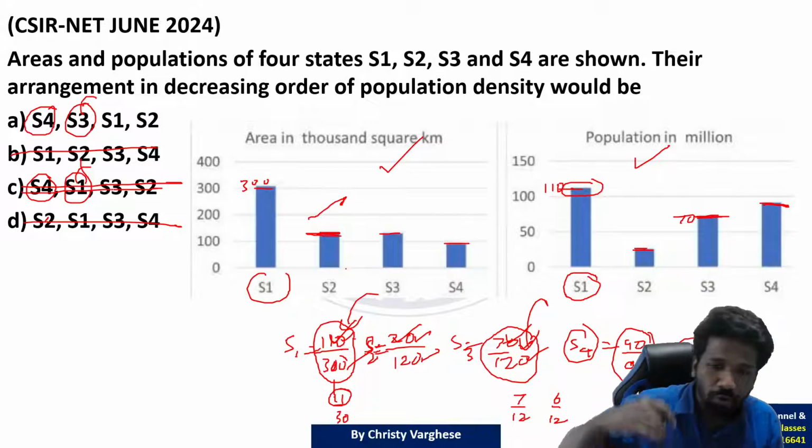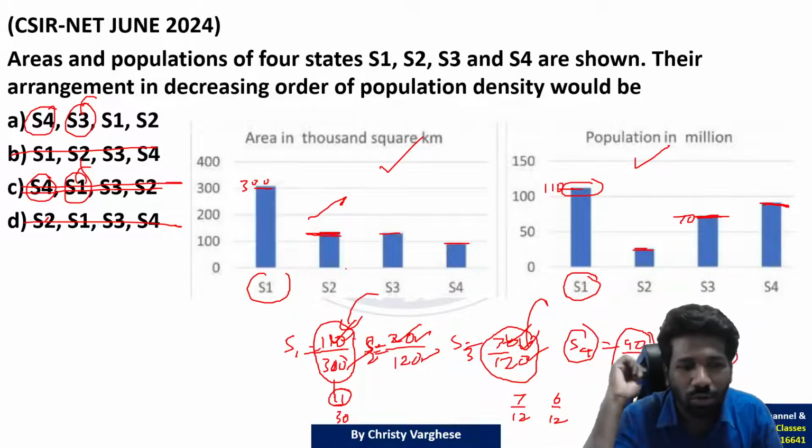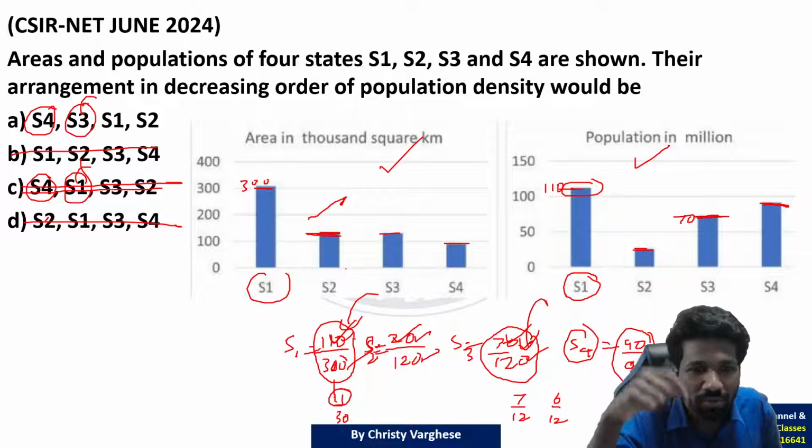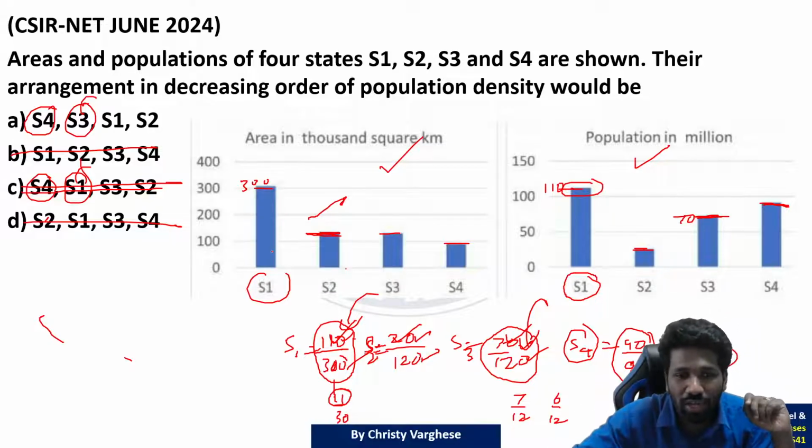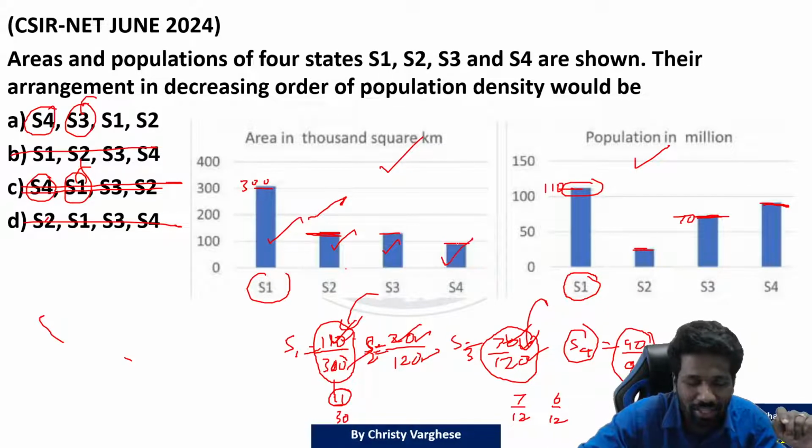Because with all these things, even if you have a virtual calculator, entering all these will take more time. उससे भी fast कर सकता है, just looking at the graph. Even writing this is not necessary. If you practice well, looking at the size of the bar itself, you can tell that.